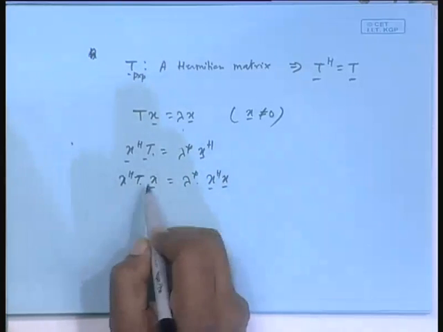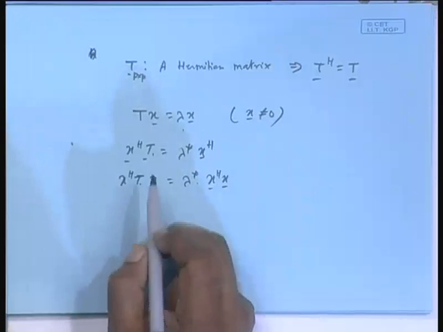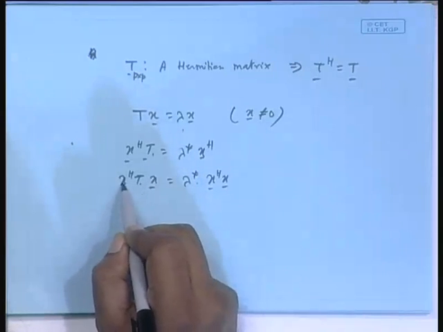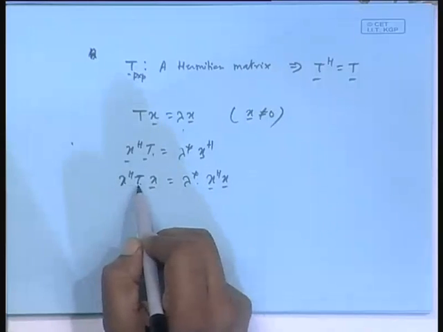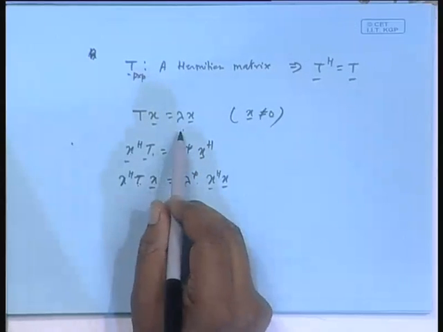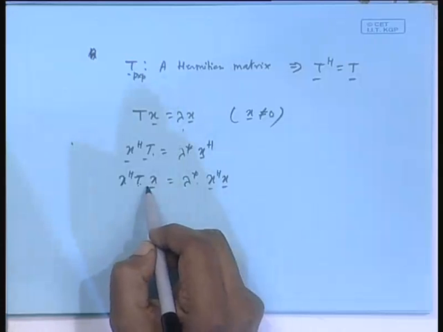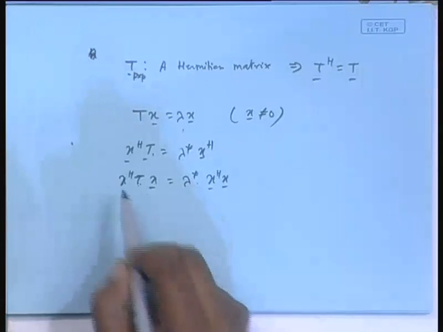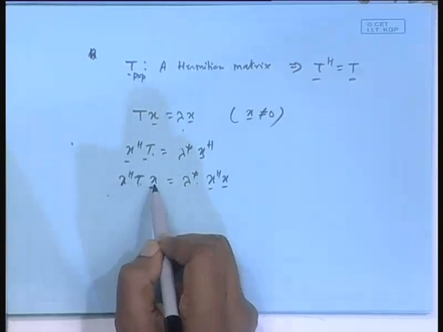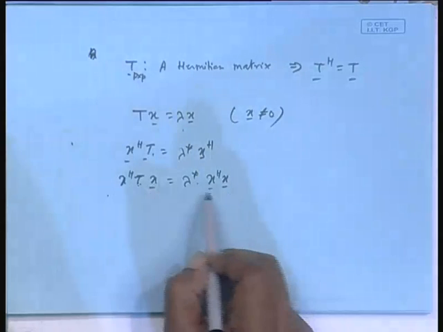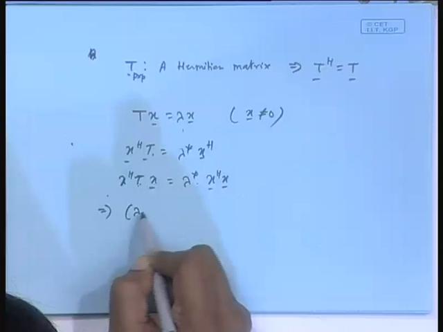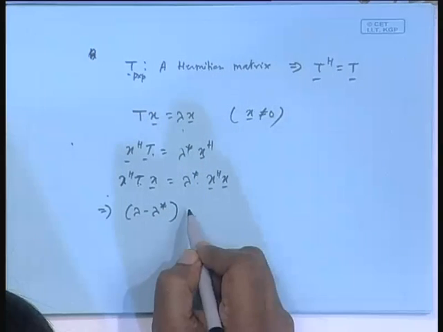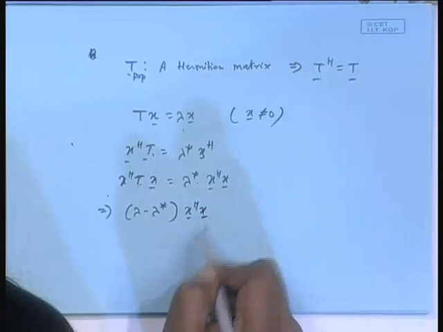See, this matrix multiplication is associative. It's okay. You are multiplying this with this and then the result with this. You can also do this with this followed by this with this, isn't it? But Tx is lambda x. So bring back lambda x here. Lambda is a scalar, take it out. So you get back lambda x Hermitian x. Okay, on this side lambda star x Hermitian x. So now this results in lambda minus lambda star equal to 0.